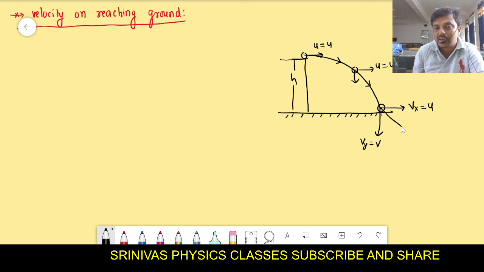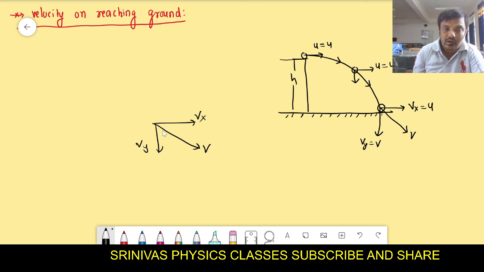And the total velocity we can consider as V. If one velocity is along the x-axis like this and the velocity along the y-axis like this, the total velocity will be in the middle according to the parallelogram law. If two vectors are represented by two sides, the resultant is indicated by the diagonal. X and y components like this, total will be like this. If you split V into components, you will get Vx, Vy. If you combine components, you will get V. V को दो भाग में split करेगा तो Vx, Vy आएगा. Vx, Vy को combine करेगा तो V आएगा.